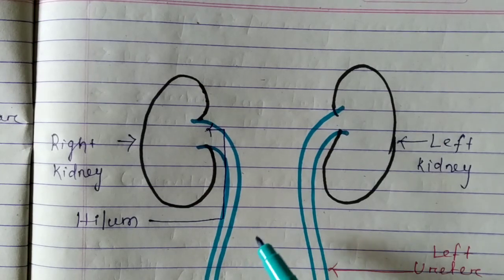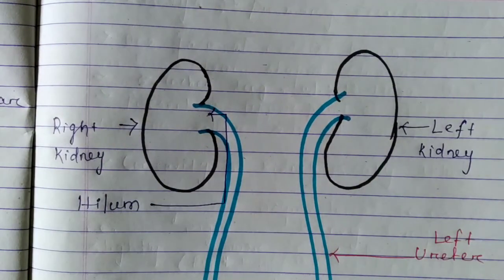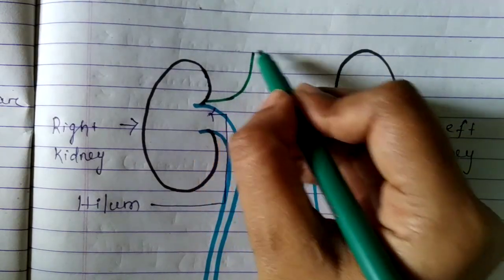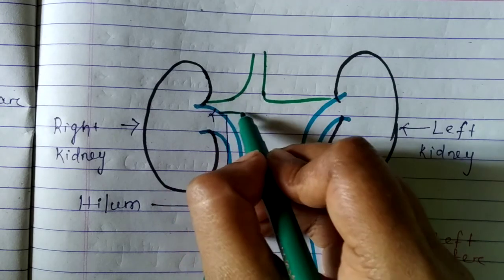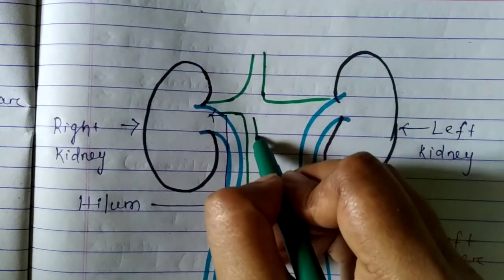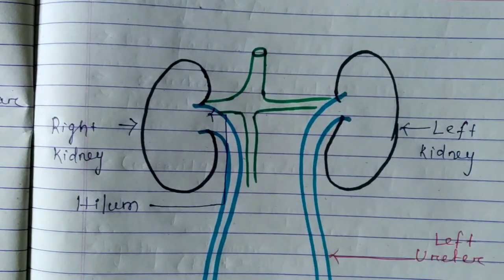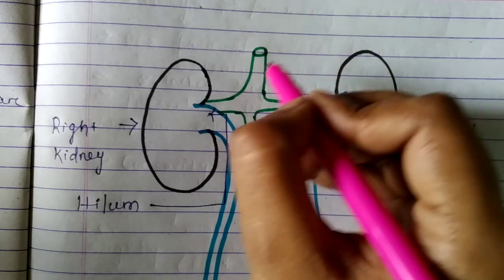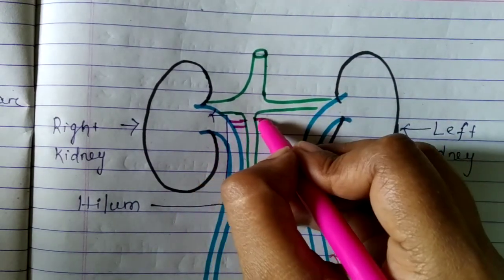To each kidney, arteries and veins, that is blood vessels, are also connected. So let's draw the renal artery and renal vein. Suppose this is the renal vein, and we will draw the renal artery as well.